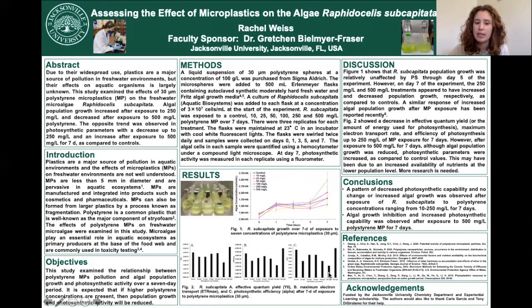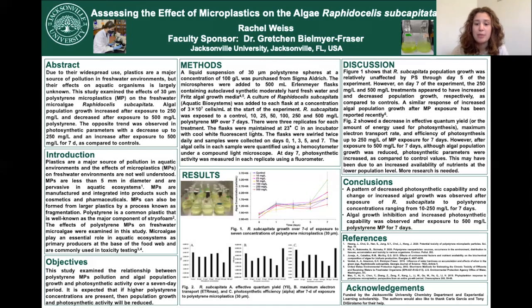But then interestingly, at the 500 milligrams per liter concentration, we see a sharp rise and increase in photosynthetic activity or ability. The exact reason for why all these things are occurring is not really part of this study in particular, but we can theorize about that, and other studies have. And it's very interesting to learn about that. So things like aggregation of polystyrene and algae particles, or perhaps even the polystyrene blocking the light from getting to the algae, so that could affect photosynthesis as well. There's a lot of different theories about why this might be happening.